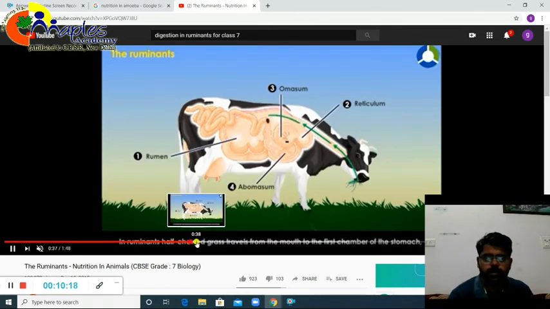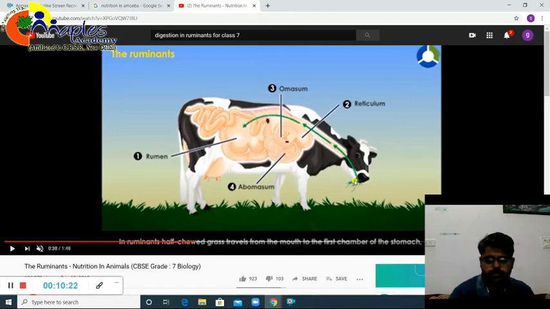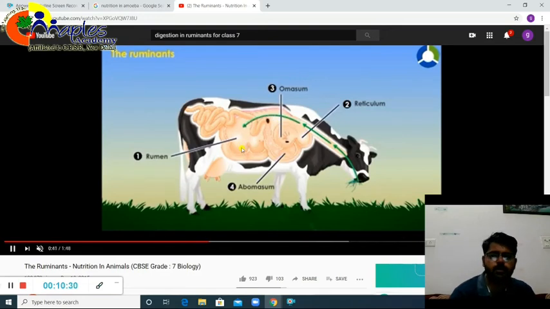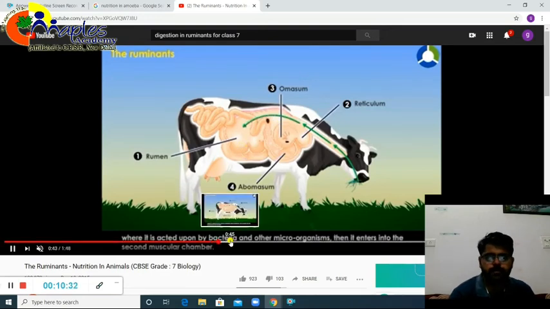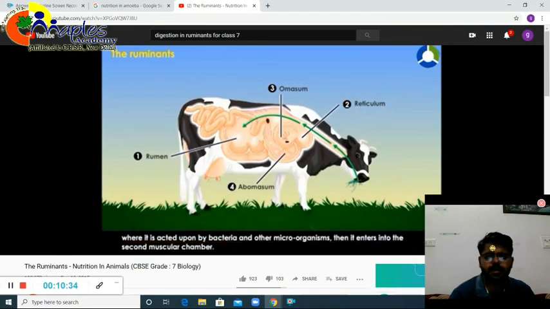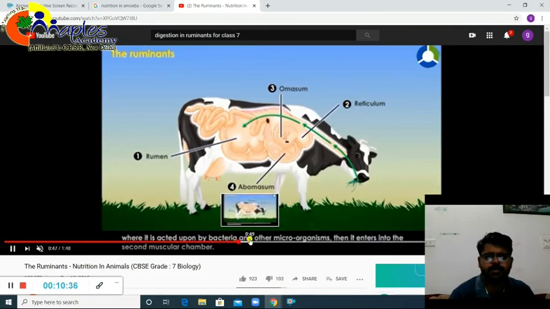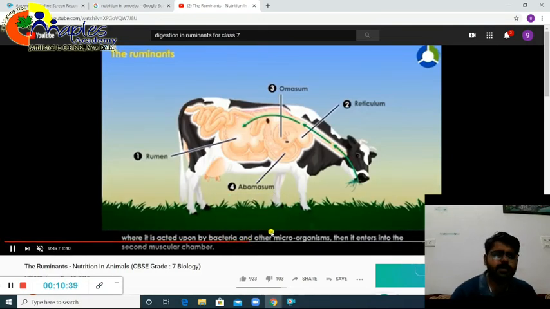So what do they do exactly? See the flow of food. First they will chew it, eat the food, and directly it will go to your rumen, right? From rumen, this will go to your reticulum, right? And what is happening here is that some bacteria will be there which will help in the digestion of cellulose basically. From rumen it will go to reticulum, right?